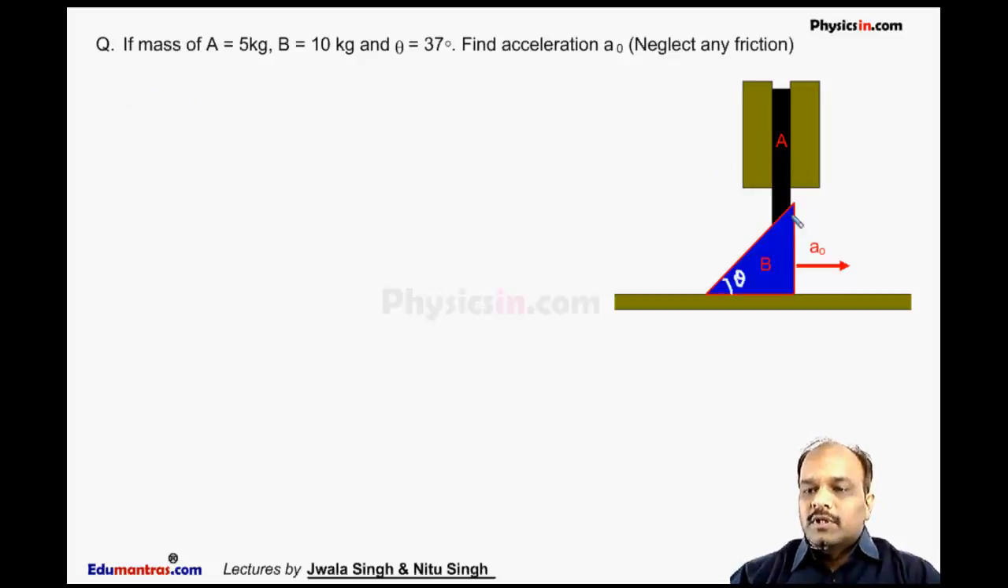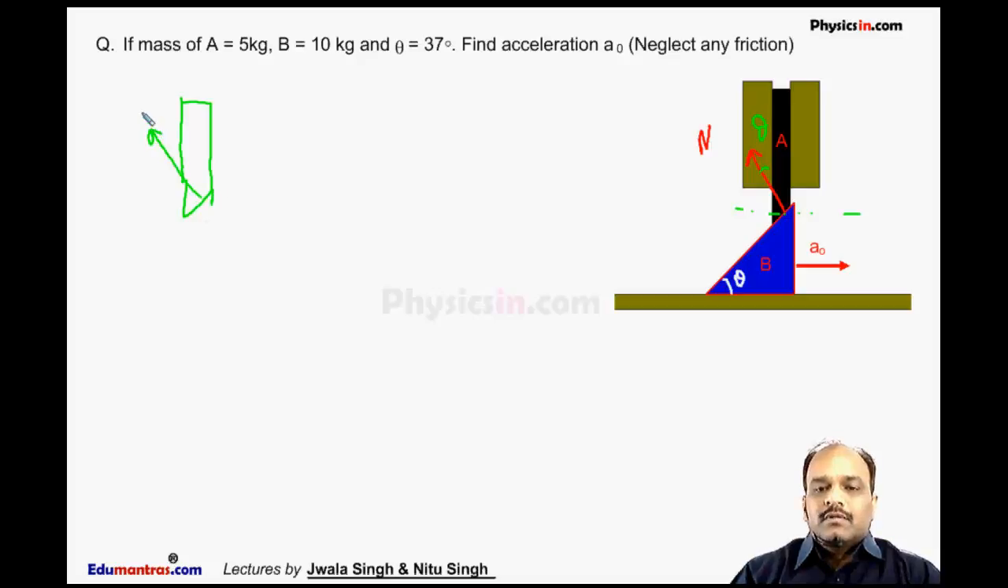This rod will experience a force in this direction. This triangular wedge will exert a force in this direction. Let this force be N. Now if this angle is theta, so this angle is also theta, so this angle is 90 minus theta, this becomes theta. So from here we can say the force experienced by this rod is, this is N, this is theta, the other force is mg.